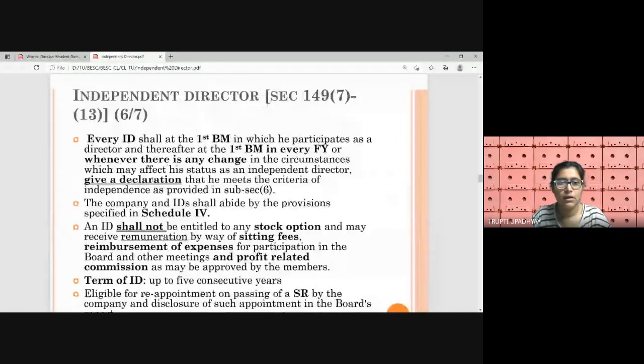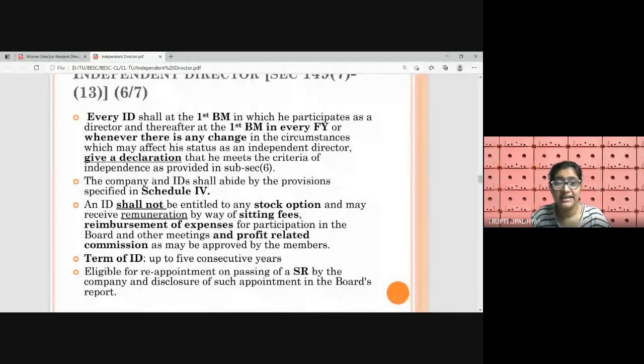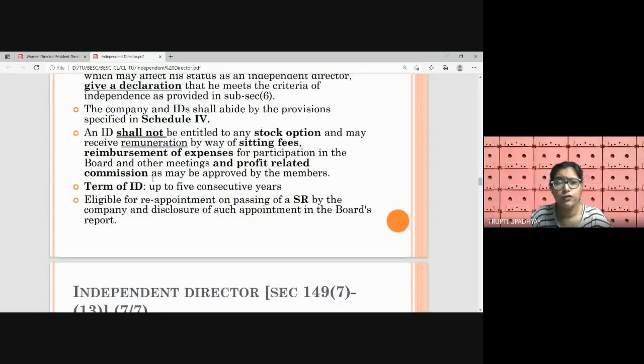Every ID has to give, in the first board meeting in which he participates, the declaration under section 149, subsection 7, that he is complying with the criteria of independence. And every year, annual compliance is required at the first board meeting, or whenever there is any change in the circumstances, the ID has to give the declaration. The ID has to follow Schedule 4, which is the code of conduct for independent directors. And an ID shall not be eligible for stock options because we have just learned that an ID should not be controlling voting power in the company; it should be less than 2%.